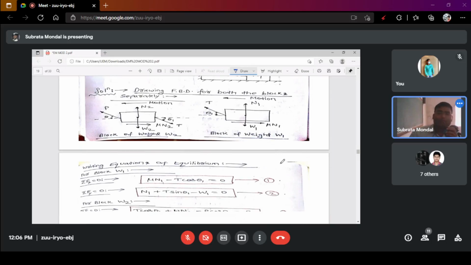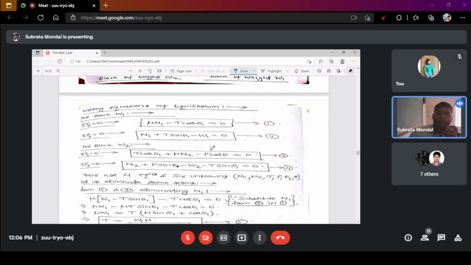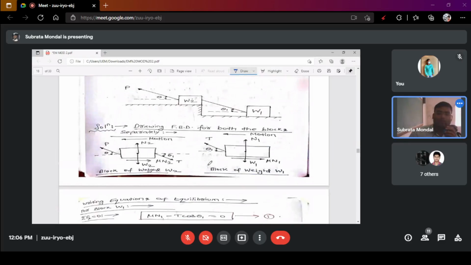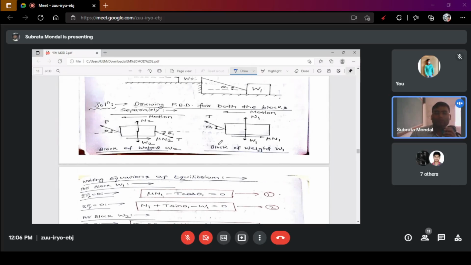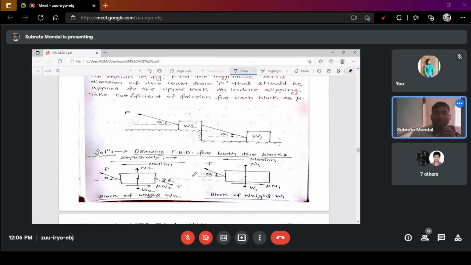That is around 1, 2, or 3 marks, depending upon how much criticality there is in the free body diagram. Okay, so if you do the calculation for this, you will get Fx equals mu N1 minus T cos theta, and T cos theta plus mu N2 minus P cos theta. So all are Fx equals 0, subsequently Fy equals 0: all the forces acting in the x direction, all the forces acting in the y direction.